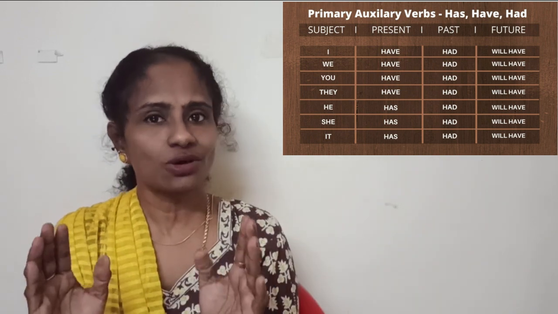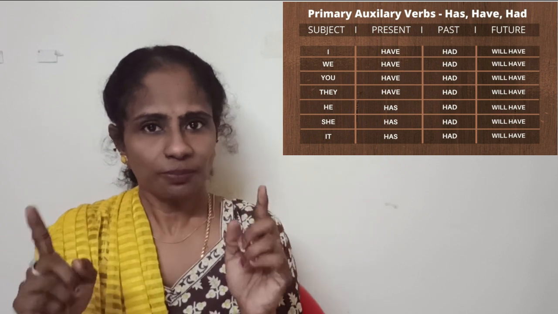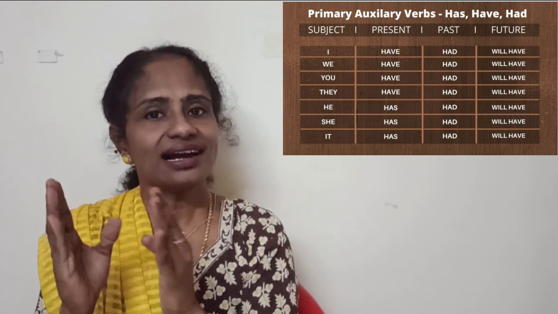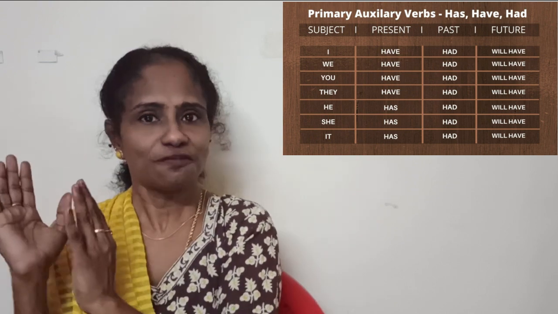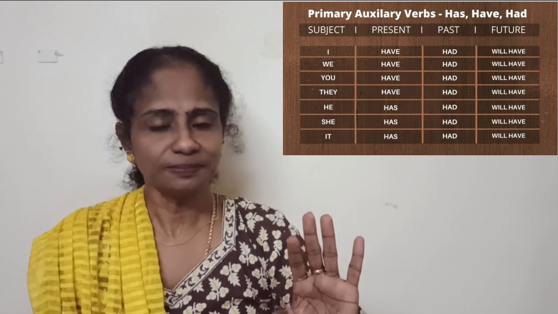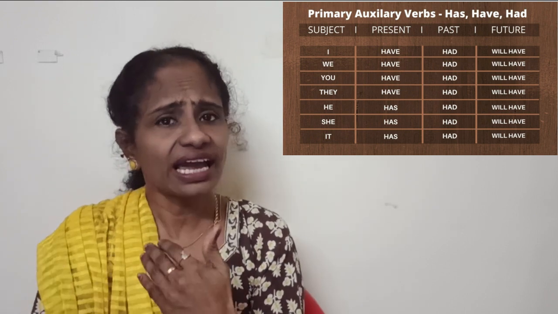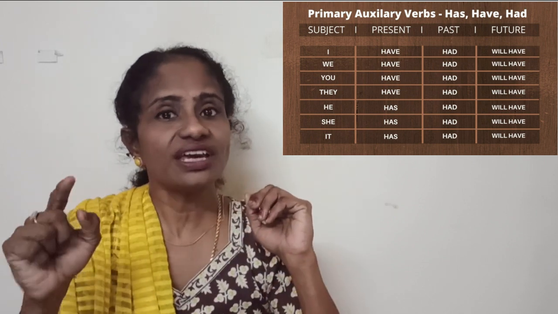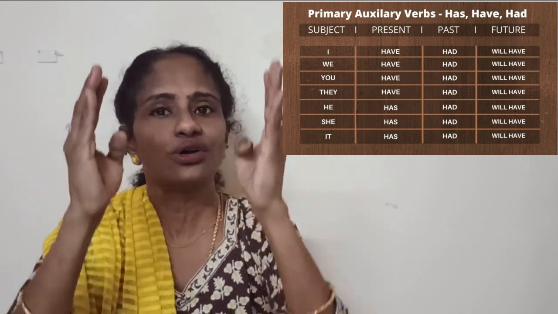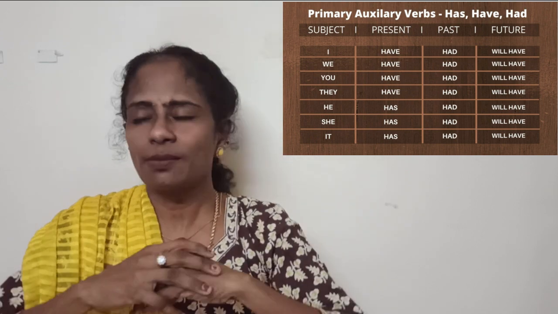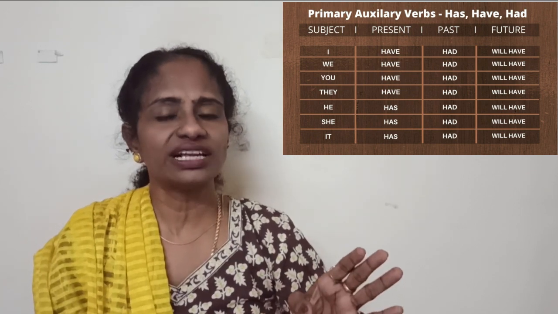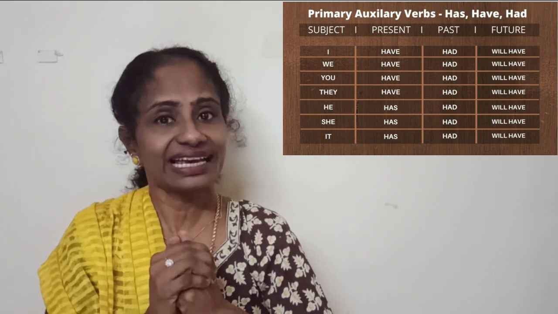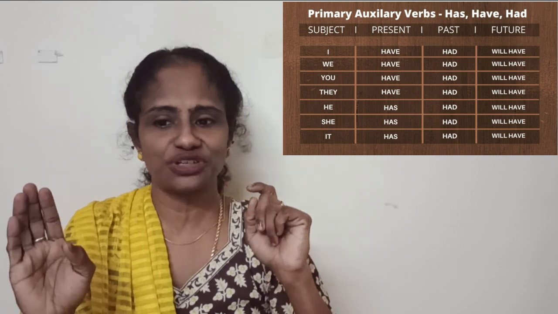One box and it has got so much of information that we have to keep in mind. Okay, so have, has present tense, had is past tense, will have is future tense, and will has does not come. And you have to be careful when you use nouns in the place of pronouns. I, we, you, they, he, she, it, these are all pronouns. Continuously, till the end of our training, we'll keep using these pronouns I, we, you, they, he, she, it. So remember them in the same order.